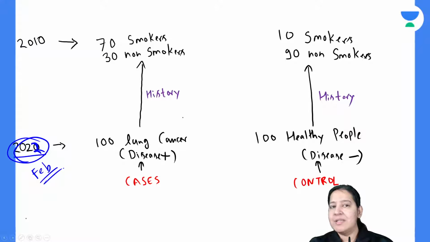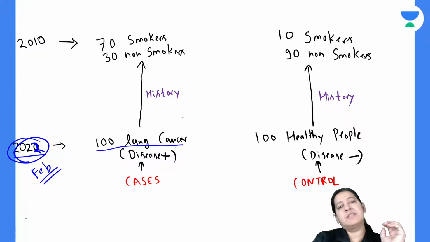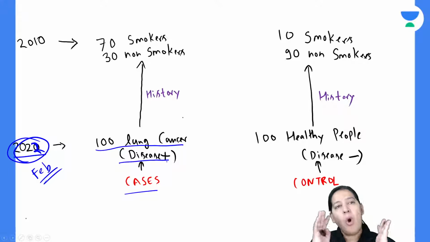What you will do actually in the study, you will sit in your office in your area, you will call 100 lung cancer patients to your office. So these are the cases. What is the definition of a case? The person in whom the disease under study is present. So all have lung cancer. You called them, you requested them to participate in the study.